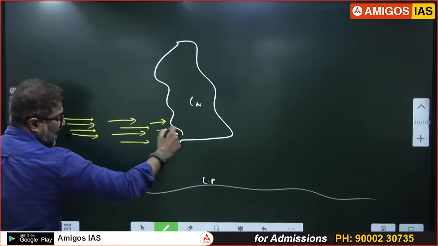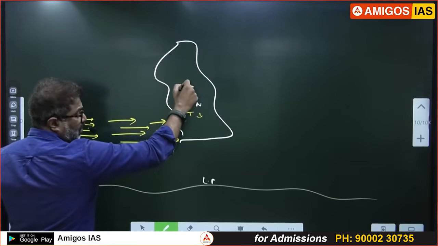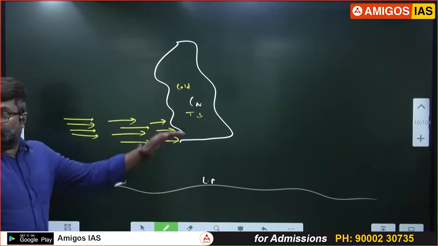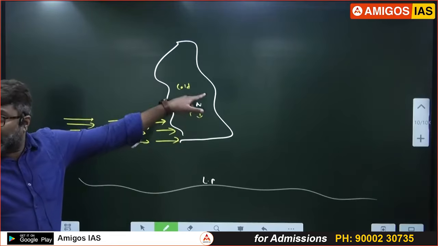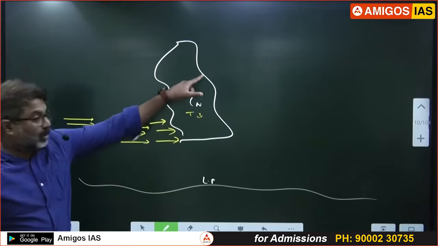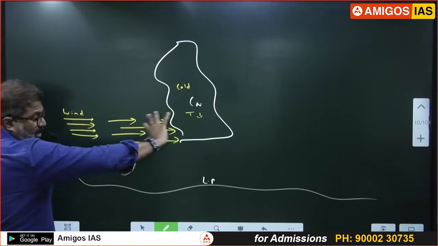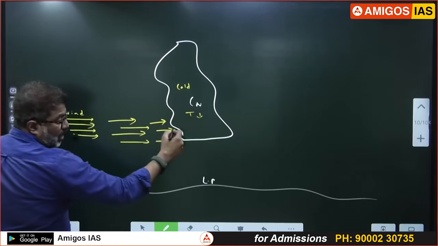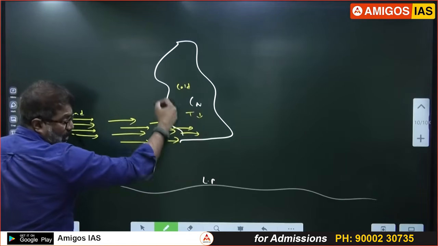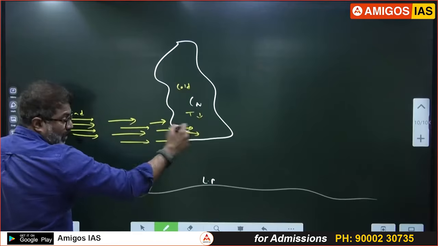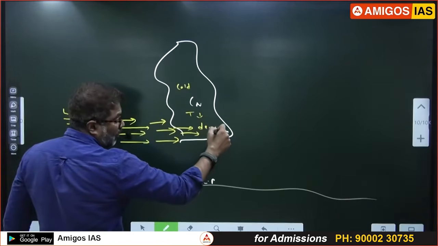As soon as the wind enters the cumulonimbus cloud, inside the cumulonimbus cloud, temperature is very low because inside it's very cold. Because as we go up, what happens? Temperature decreases. We all know inside the cumulonimbus cloud, we have water droplets, ice crystal, hail particles. Temperature is less. When the wind starts entering the cumulonimbus cloud, as soon as it enters, this wind cools down. So the cold air, this wind becomes cold, dense.